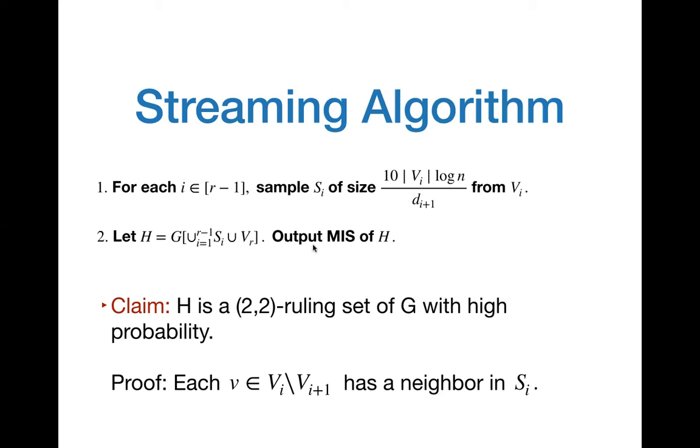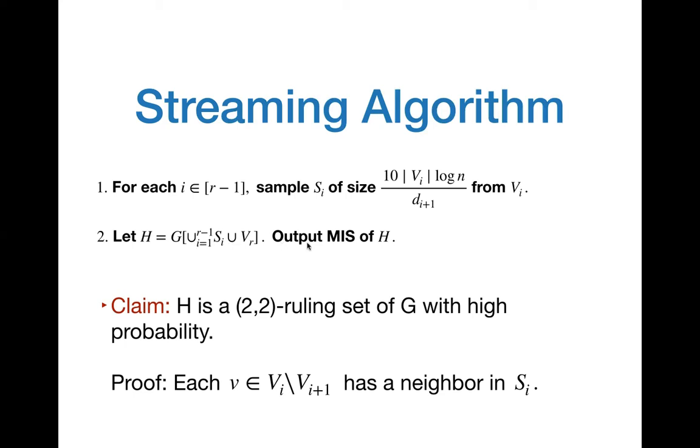Finally, we're computing an MIS of this graph H, which is the induced subgraph on the union of these sets. So observe that since every vertex had a neighbor in the union of these sets, this implies that every vertex is actually at a distance of at most 2 from the MIS of this graph.